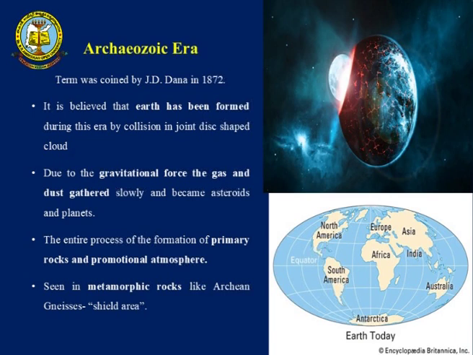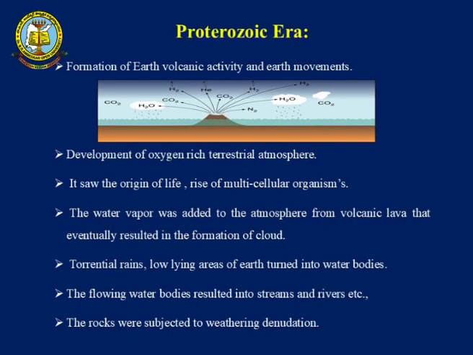The rock shields we can see in all the continents like South America, North America, Greenland, Eurasia, Africa, India and Antarctica. From the next era, the Proterozoic era, the solid earth crust started evolving itself into a volcanic surface.